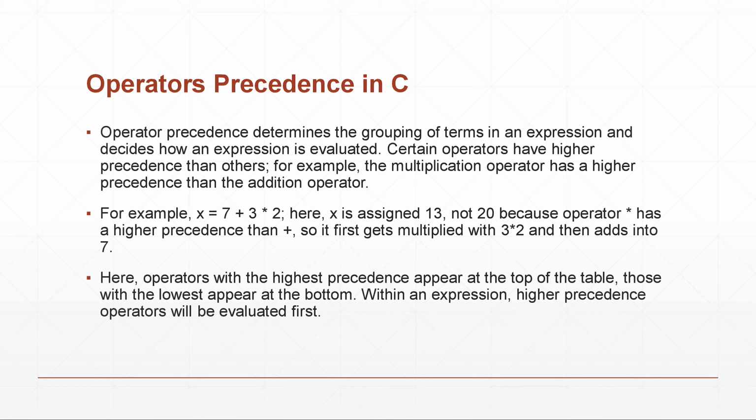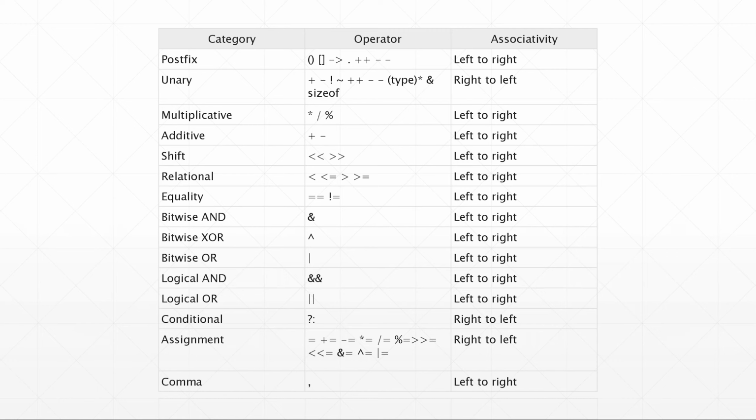Here operators with the highest precedence appear at the top of the table, and those with the lowest appear at the bottom. Within an expression, higher precedence operators will be evaluated first. Below is an example table for operator precedence in C. The postfix, unary, multiplicative, additive, shift, relational, equality, bitwise AND, XOR, OR, logical AND, OR, conditional, assignment.